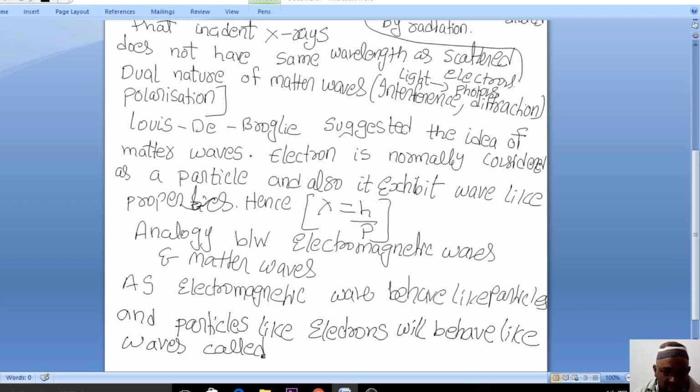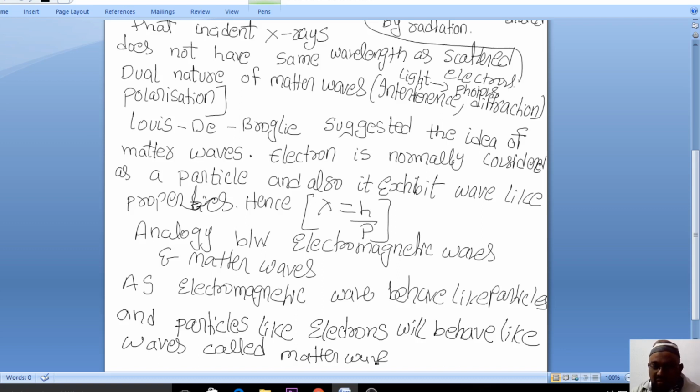If someone asks you what matter waves are, you can write this definition: electromagnetic waves behave like particles, and particles like electrons behave like waves. We call such wave nature of the particle a matter wave.